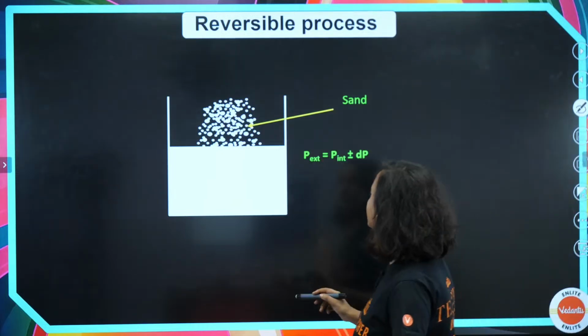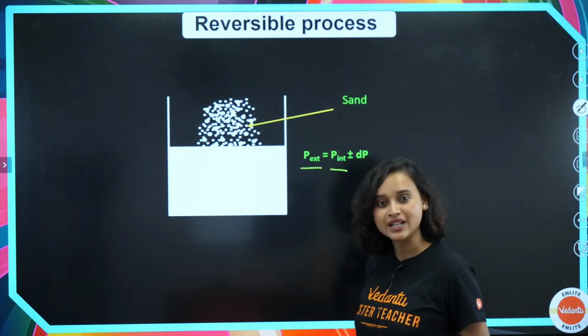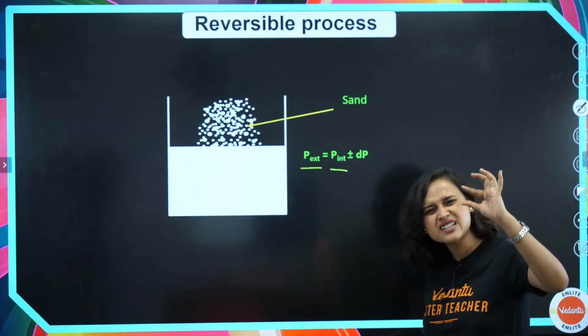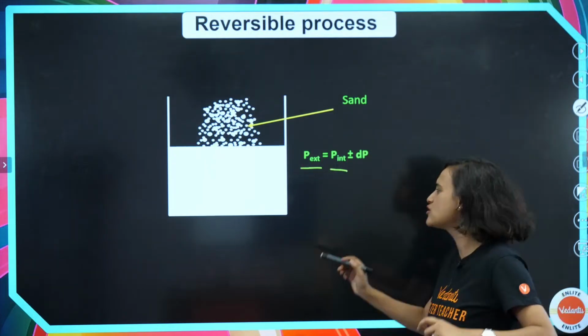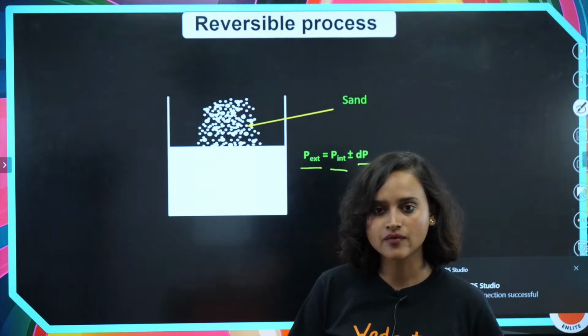So, in case of a reversible process, we can write that P external is equal to P internal plus minus dP. It's a very small infinitesimal change, so dP internal. Right?